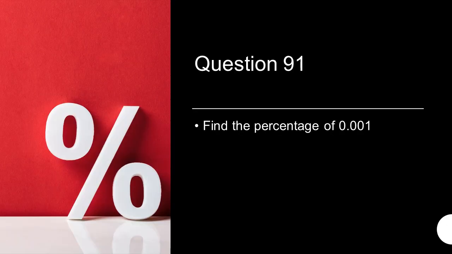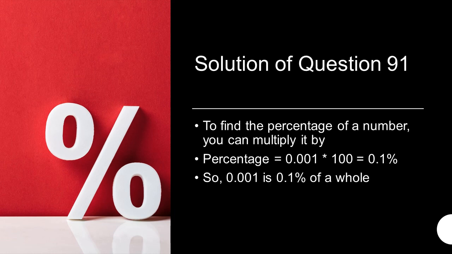Question 91 is, find the percentage of 0.001. 0.1%. You can see the solution of this by pausing the video.